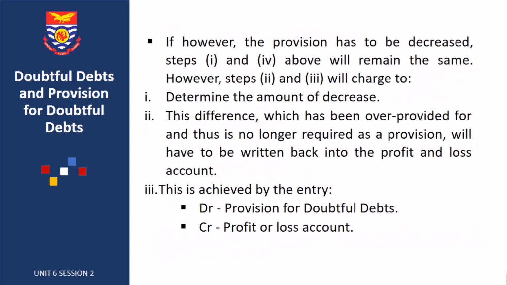If, however, the provision has to be decreased, steps 1 and 4 above will remain the same. However, steps 2 and 3 will change. Determine the amount of decrease. This will be the difference between the amount of the existing provision and the new provision. In this case, the existing provision will be greater than the new provision. This difference, which has been overprovided for and thus is no longer required as a provision, will have to be written back into the profit or loss account. This is achieved by the entry debit provision for doubtful debts and credit profit or loss account.